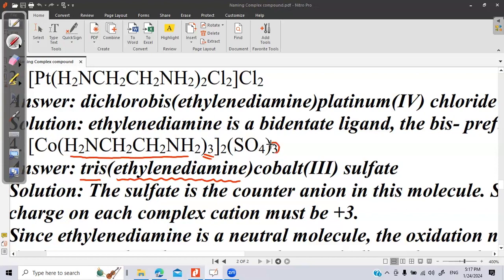Cobalt is 3. It comes from here, the two, one sulfate. Ethylene diamine is a neutral ligand, so there is no oxidation state for the ethylene diamine. So whatever the charge on the complex entity will come purely belongs to cobalt. Right? Tris ethylene diamine cobalt 3 sulfate. This is the name of the coordination complex.